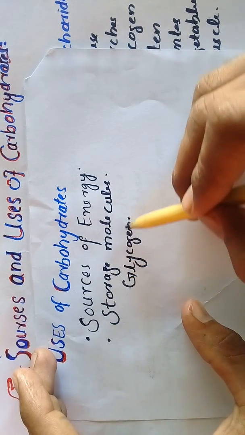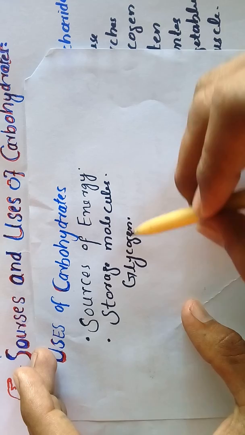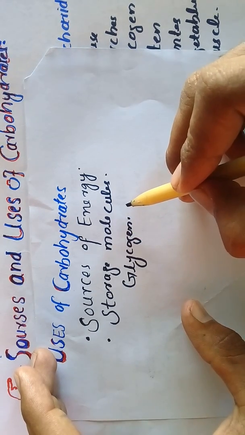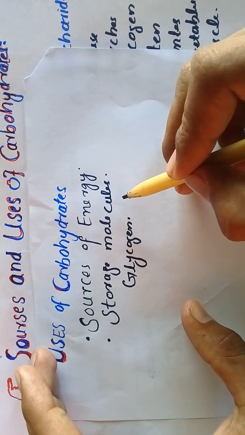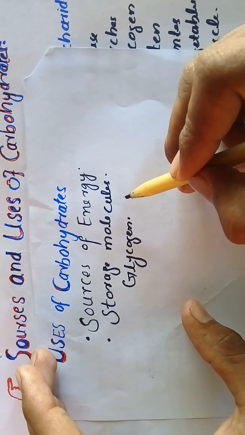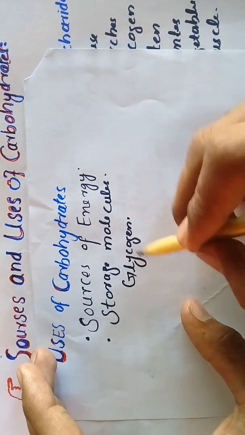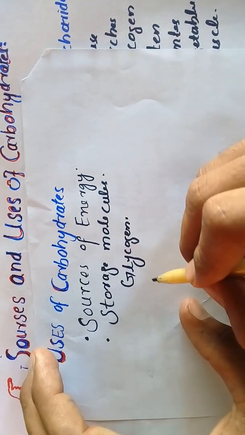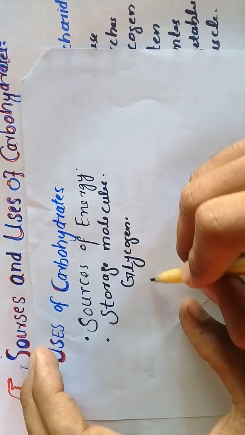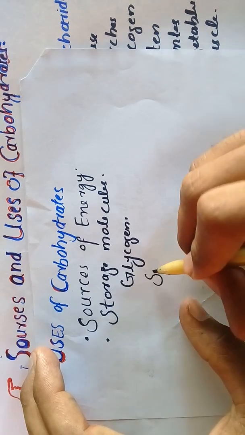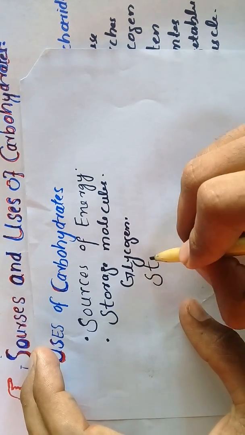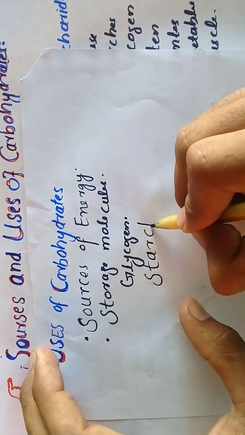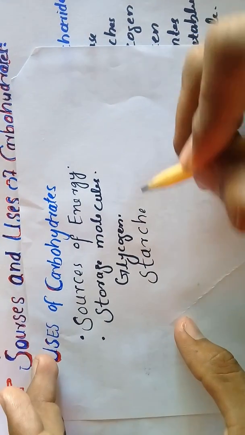Second, they store food. When extra glucose is present in the body, it is converted into a large molecule like glycogen in the animal body, not in the plant body, and starch in the plant body.